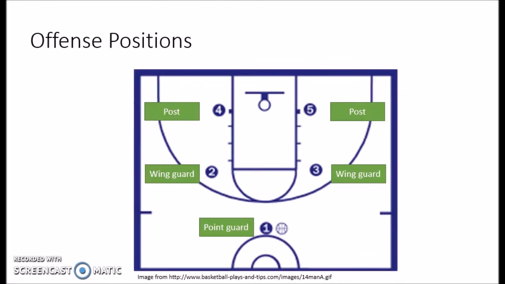There are many different ways a coach can ask his players to stand on the court, but the most basic positions are guards and posts. On offense, 3 guards are at the top of the court, further away from the hoop, and the 2 posts are at the back, closest to the hoop. The point guard usually dribbles the ball down the court and passes it to the wing guards on the side or the post in the back. Any player can shoot the ball at any time, but often the players closest to the hoop have the best chance of making a shot.